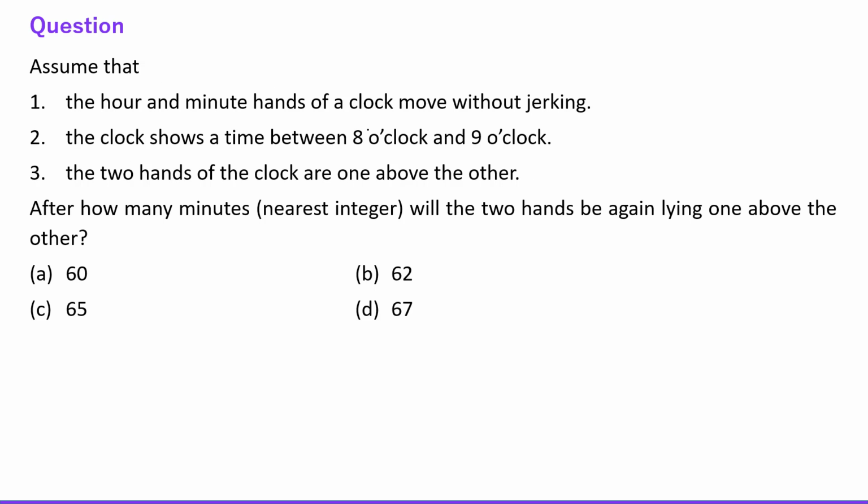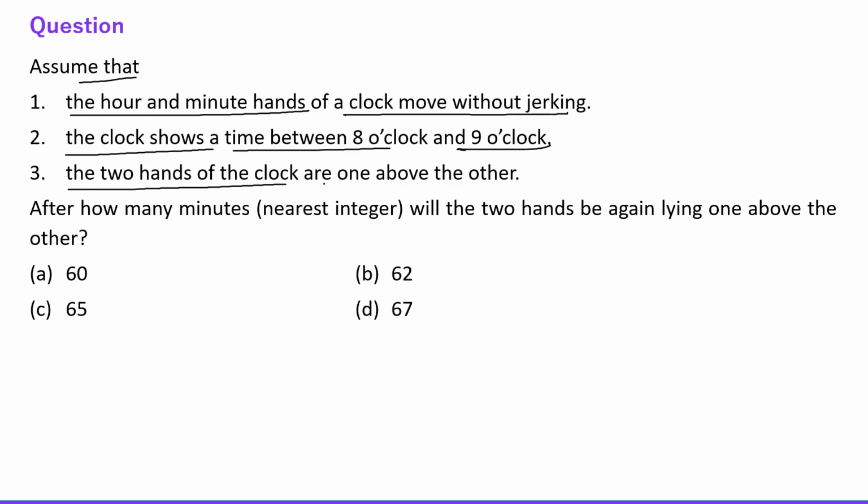Next question is, assume that the hour and the minute hand of a clock move without jerking. The clock shows a time between 8 o'clock and 9 o'clock. The two hands of the clock are one above the other. After how many minutes, to the nearest integer, will the two hands be again lying one above the other?